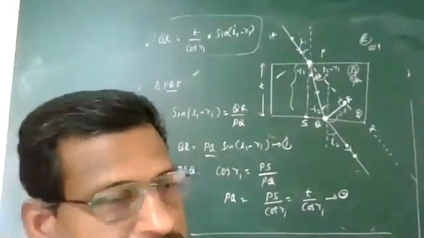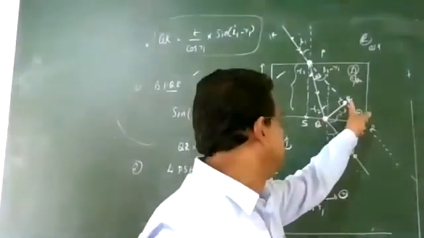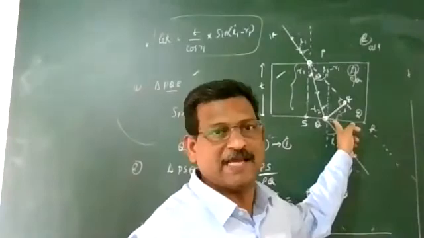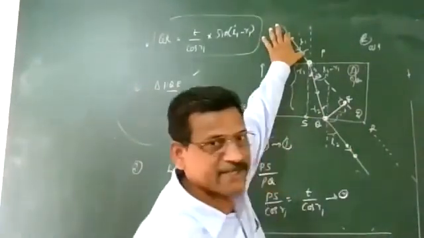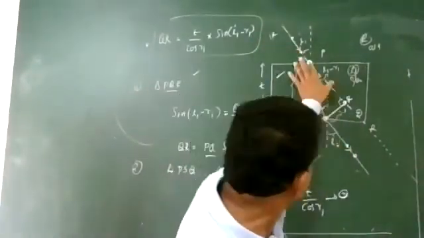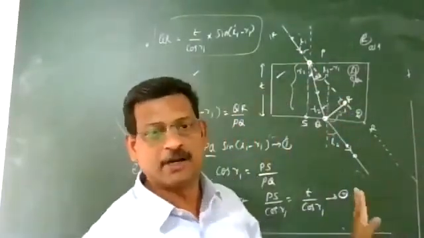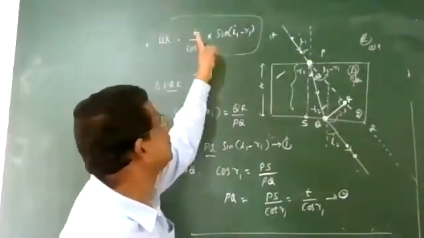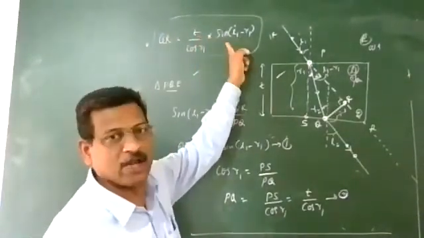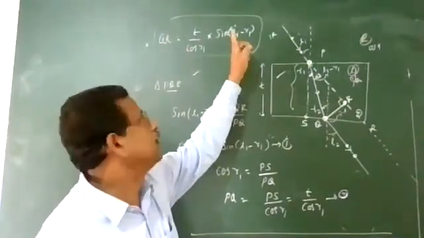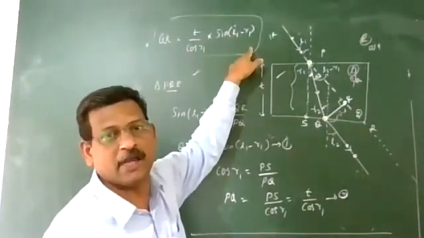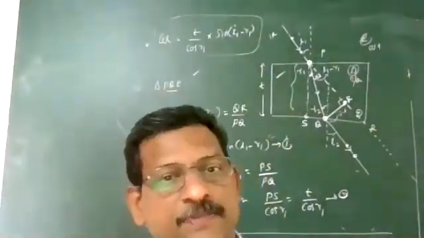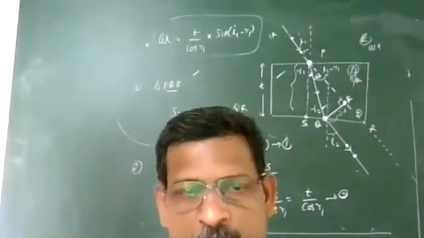From the initial direction of the incident ray, the image has shifted by a distance QR, which is known as lateral displacement. For example, if pins P2 are here, their image is seen shifted here, not in line. How far it shifts depends upon the thickness of the glass slab and the angle of incidence. As the angle of incidence changes, r1 also changes, so it depends on thickness and angle of incidence.